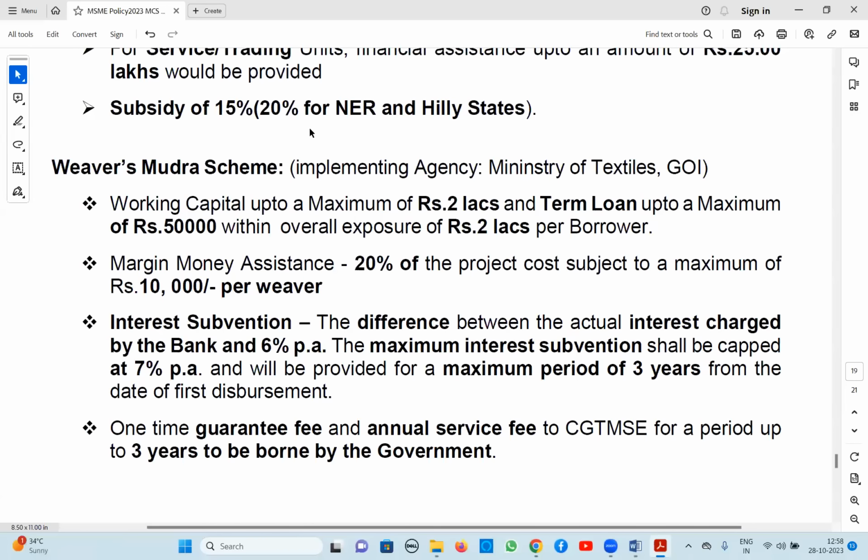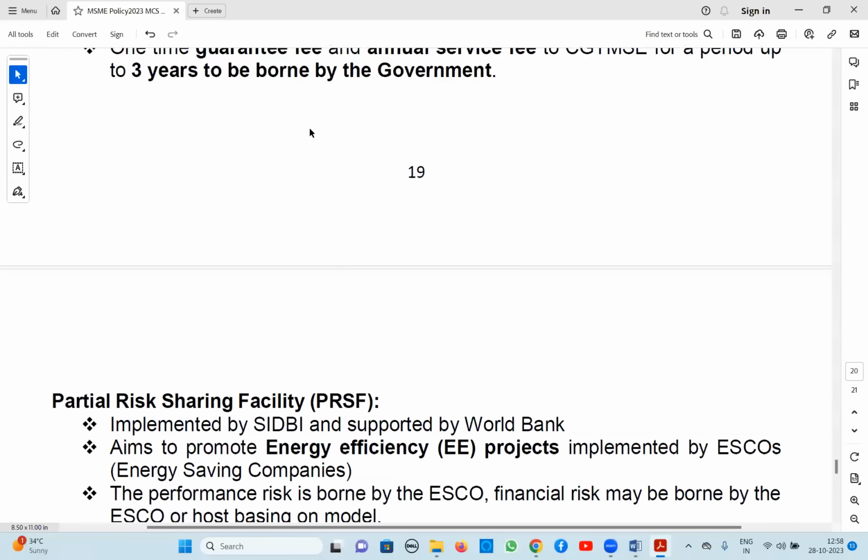Similarly, the one-time guarantee fee and annual service fee will be paid by government only up to a 3 year period. So the same guidelines as the artisan credit card apply here also. Only the name has changed to Weavers Mudra.